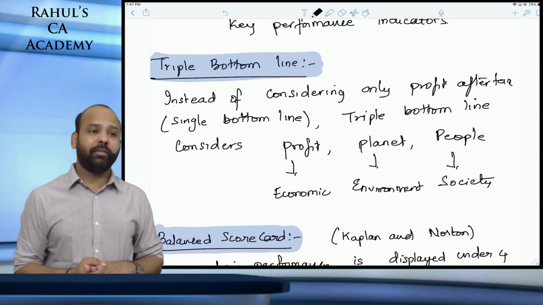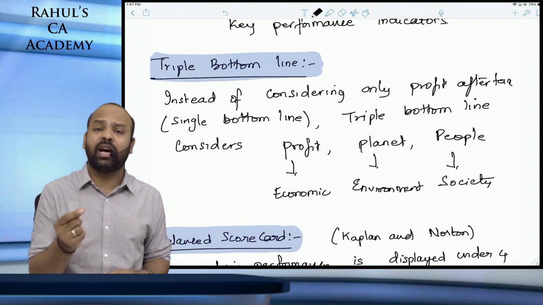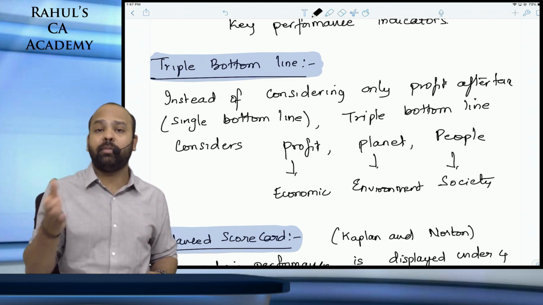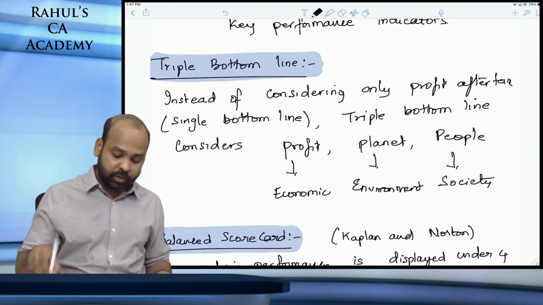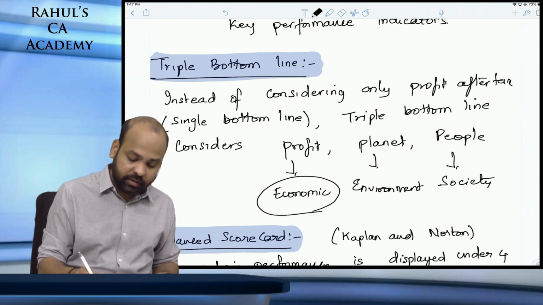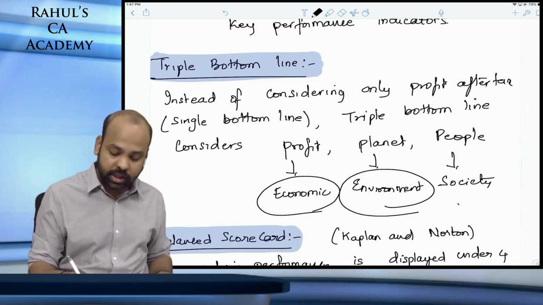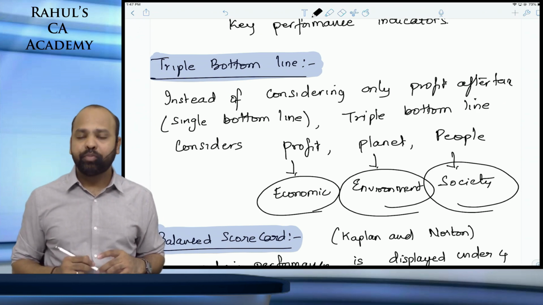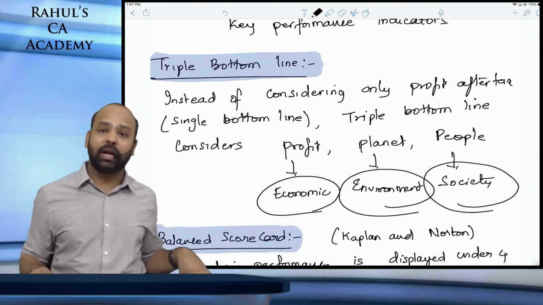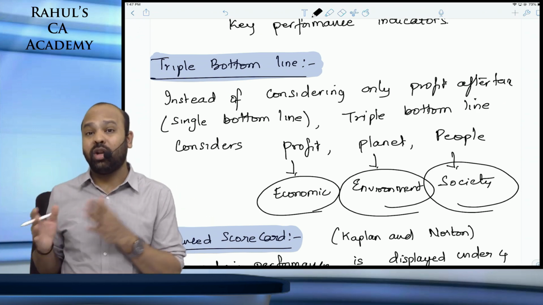Even this came in the examination. They gave 4 or 5 measures and they asked you to identify under which bottom line it comes. Does it come under economic aspect, environmental aspect, or societal aspect? They just ask students to identify that, but nothing else. So this is about triple bottom line.